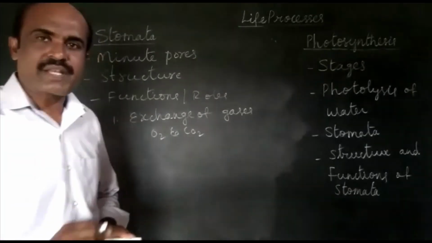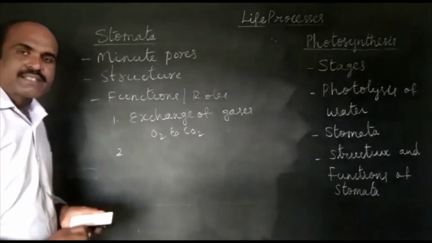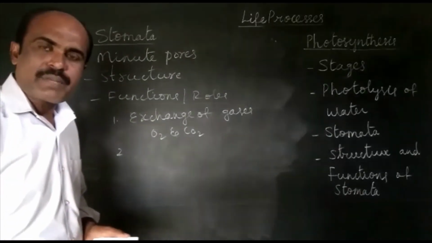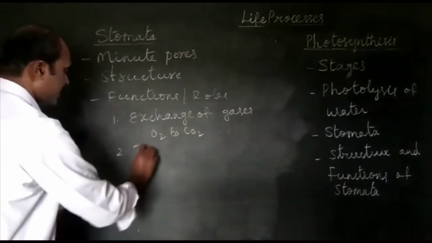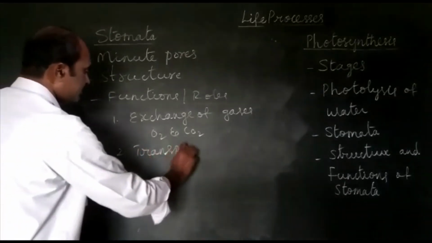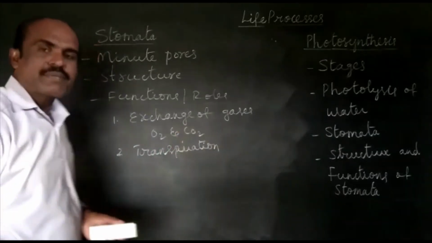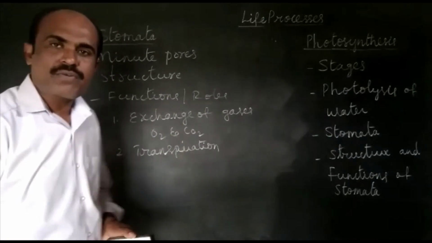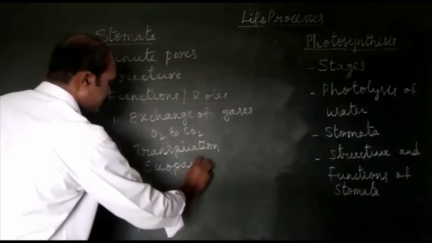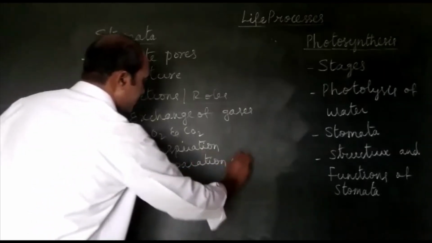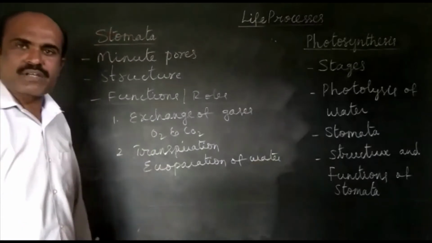So this is the exchange of gases. Second function: stomata also play a major role in transpiration. What is transpiration? Evaporation of water. So these two are the functions of stomata.